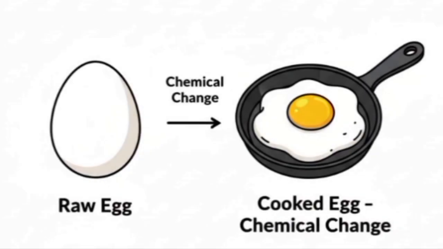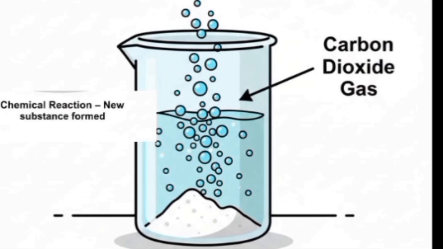Here you can see a raw egg is being cooked, and the cooked egg is totally changed. Its composition is changed. It cannot be turned back. It cannot be reversed back to original egg, so it is a chemical change. Here you can see the reaction. During a chemical reaction, a new substance is formed, gas is evolving, and it is a chemical change.